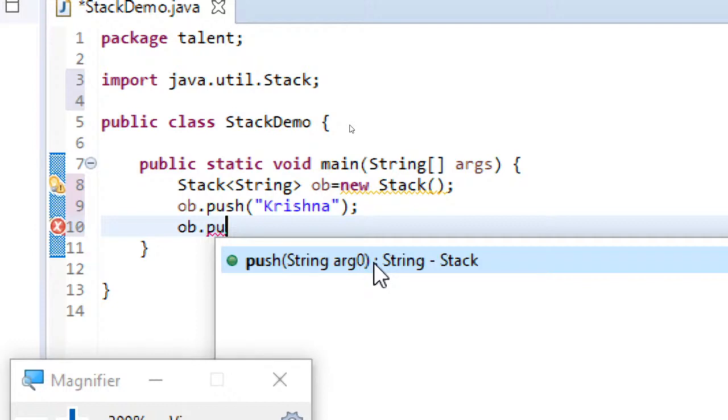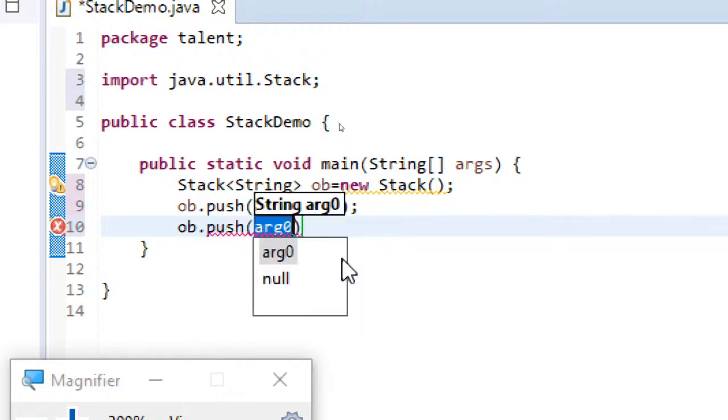And you also have another operation, peek. The only difference with peek and pop is pop will return the last element by removing it, whereas peek will return the last element without removing it. And lastly, you can even search for an element. So this is how basically you have.